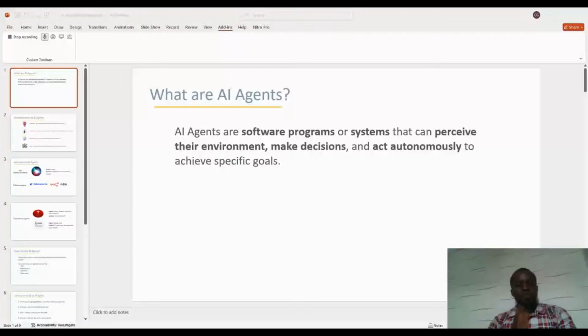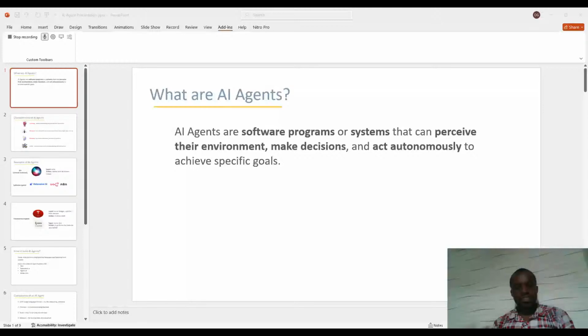They have four characteristics. One, autonomy, meaning that it can operate independently and make decisions on their own. Very important. The second one is perception, can sense their environment using inputs like text, images, data.